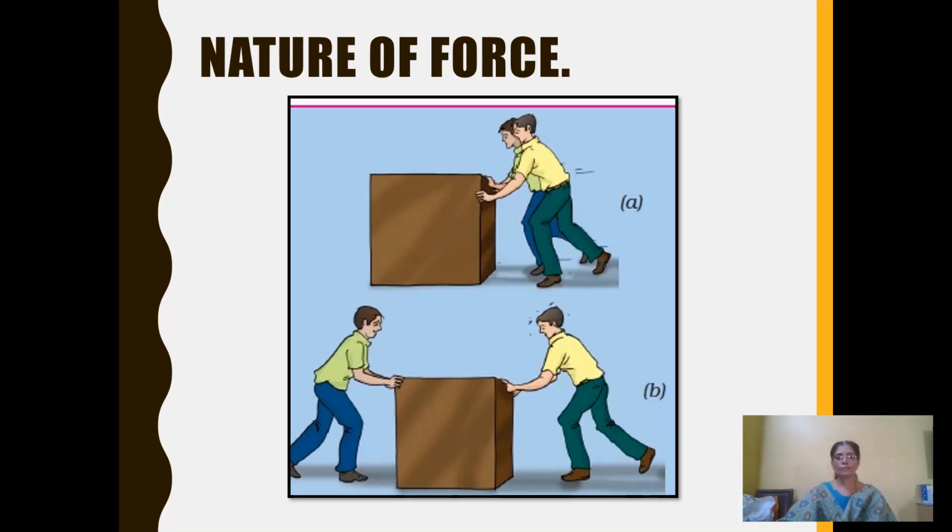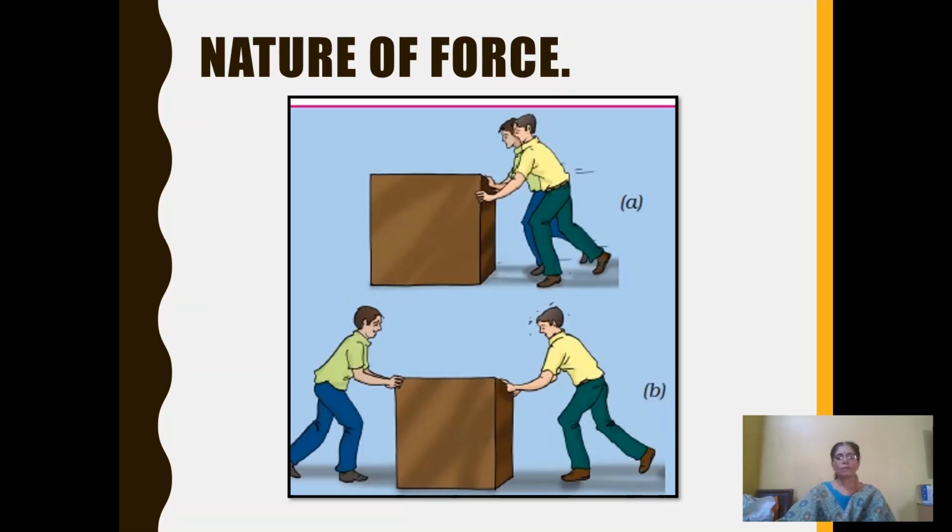Now you call your friend and ask him to apply force in the same direction along with you. Now you can see the box can be moved, because if the force is applied in the same direction, both forces are added so that the motion of the heavy load can happen easily.